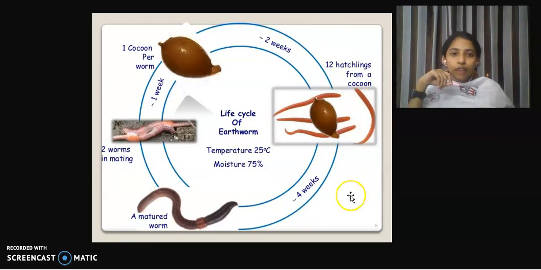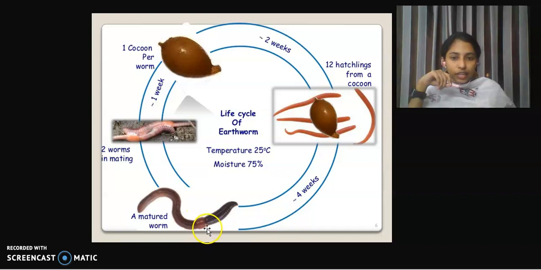Here you can find the life cycle of earthworm. Actually, from a single cocoon, after its maturation, or after 2 weeks, the juveniles hatch. Okay, so the juveniles are hatched from this cocoon, and after a period of 4 weeks, the juveniles will get matured, or it forms a mature earthworm, or it will enter its clitellar stage.